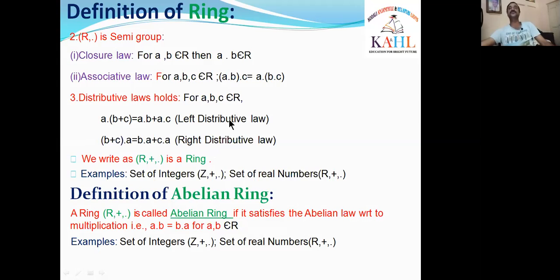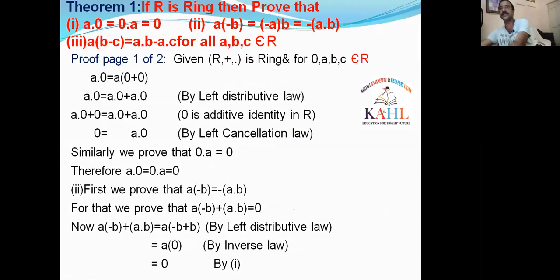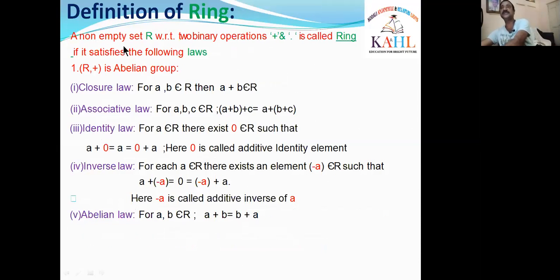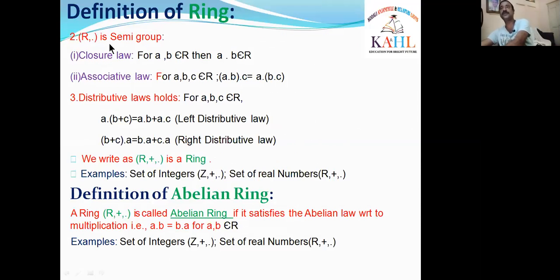If these laws hold for any three elements in R, then we say that the distributive laws hold in R. That means R is a non-empty set satisfying three conditions. That is, R plus is an abelian group. The second one is R dot is a semi-group. The third one is that the distributive laws hold. Then we say that R is a ring. R with respect to the binary operations plus and dot is a ring. We simply write it as R comma plus comma dot in brackets. R comma plus comma dot is a ring.